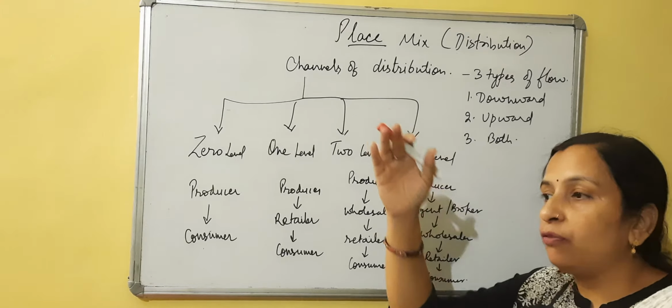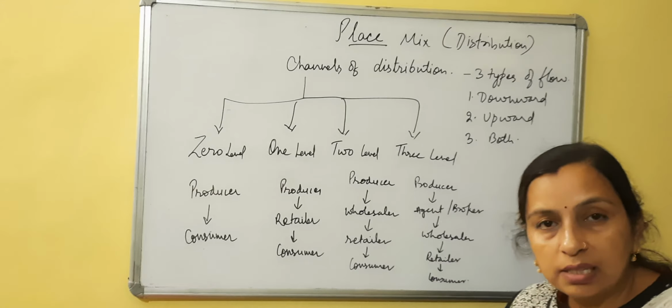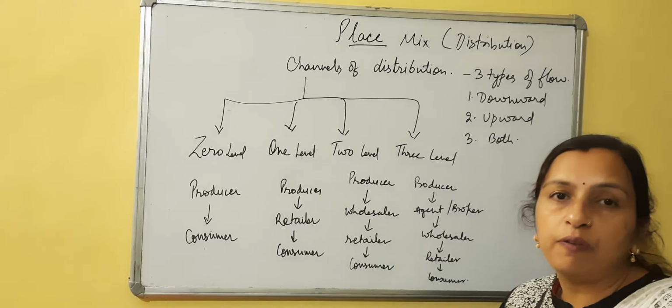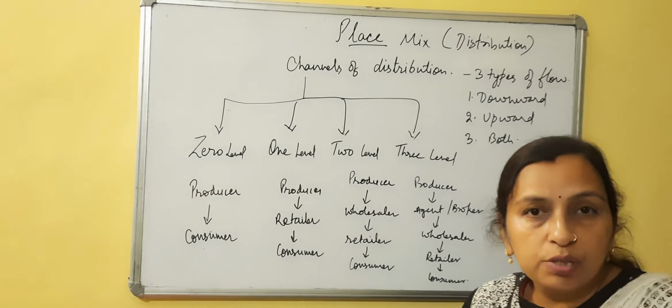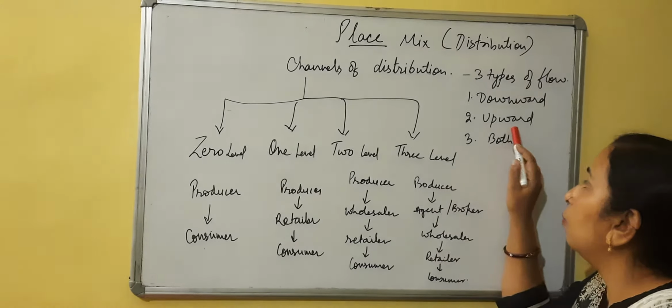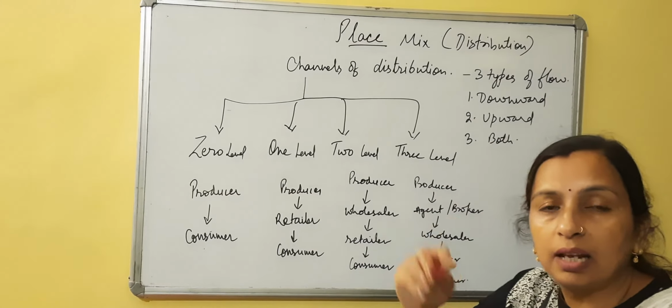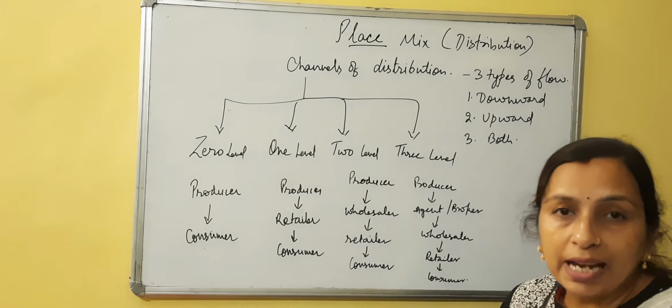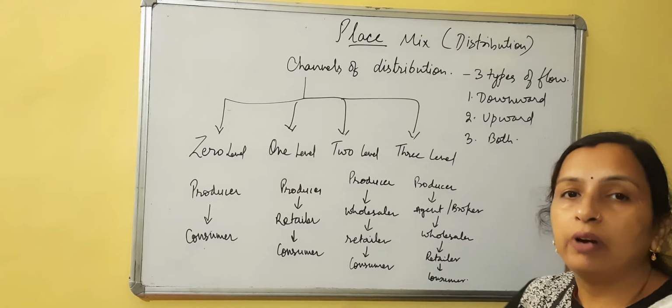Now what will flow from upward to downward? The goods and services, or the products which are manufactured by the producers, they will move downward to the customers. And what will move upward in the sequence, in the line? The payment, the cash. So that will move upward.